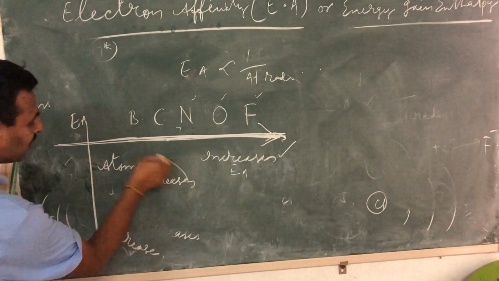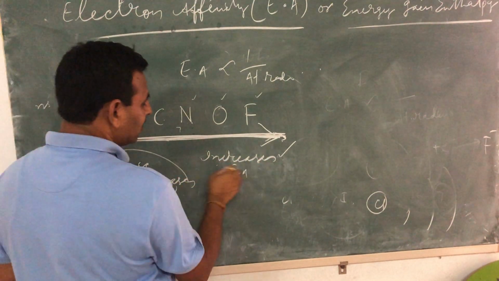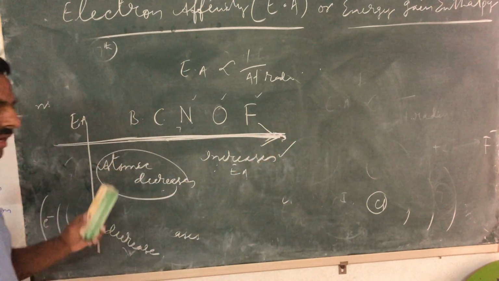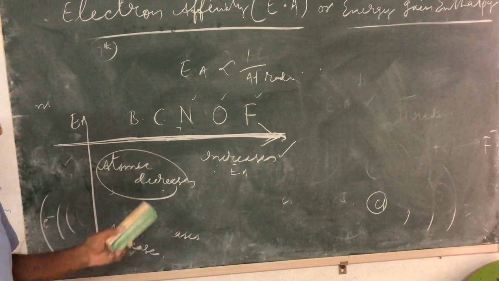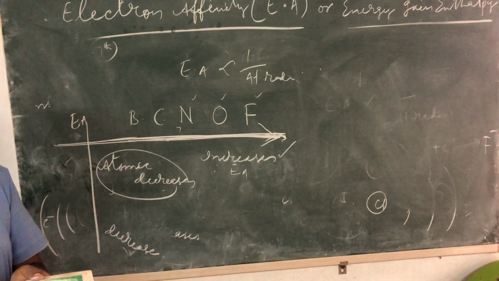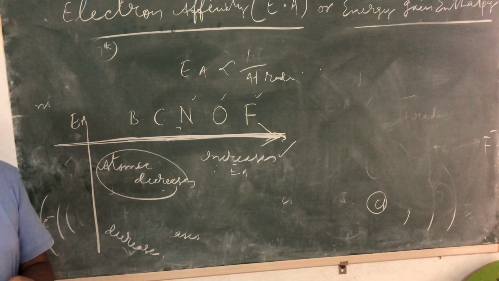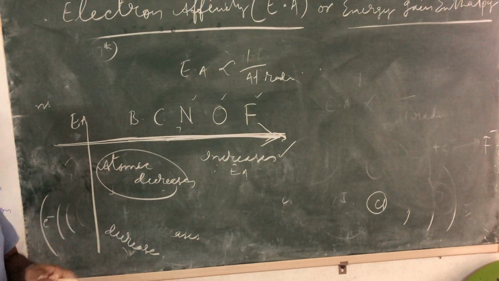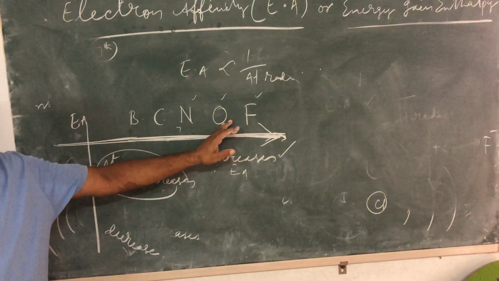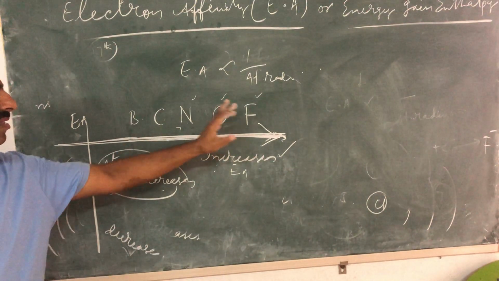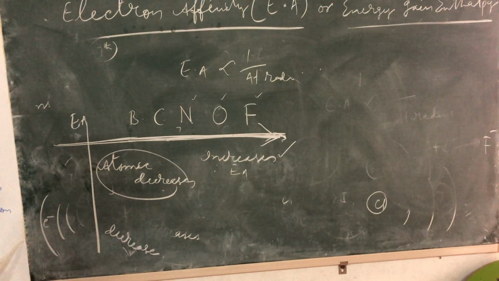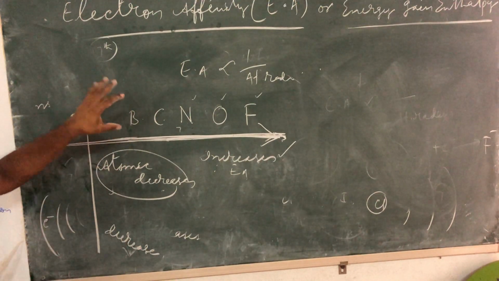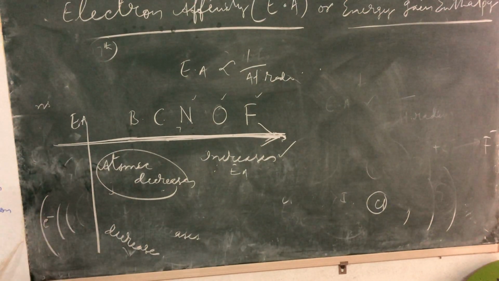Got it? If atomic radius decreases, electron affinity increases. And you can understand better why. When the size is decreasing, when the atomic radius is decreasing, the newly added electron can be easily attracted by the nucleus because it is going closer to the nucleus. This is bigger atom, this is smaller atom. And when it is a smaller atom, comparatively you can easily add the electron if you compare with the bigger atom.